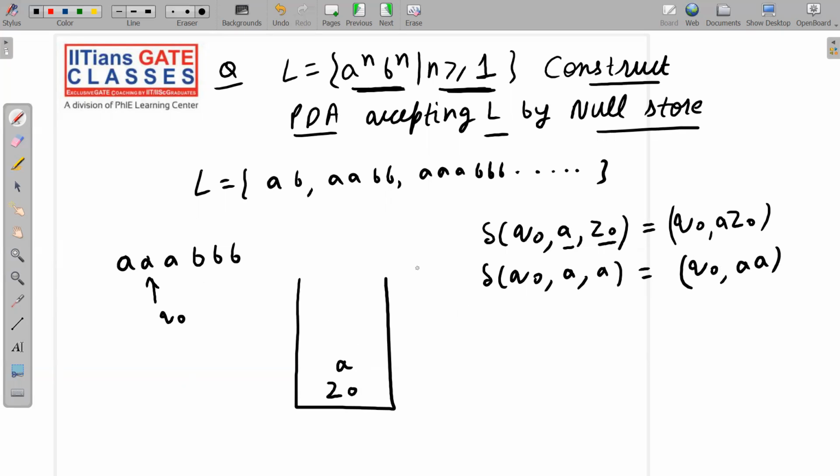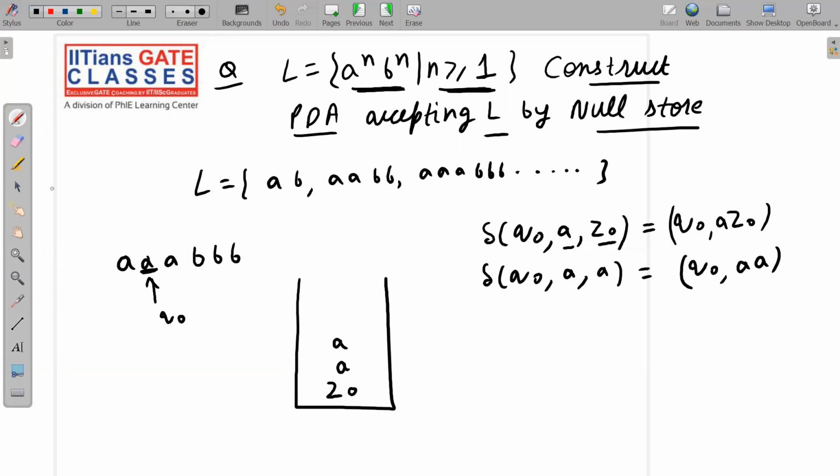See here carefully. As soon as you apply this move, this A is read from the stack, so obviously this A will go away. We are at Q0 only, and we are pushing double A because we have to push this A, and the A which we have popped from the stack, we have to push that A also. So that's why we are pushing double A onto the stack.